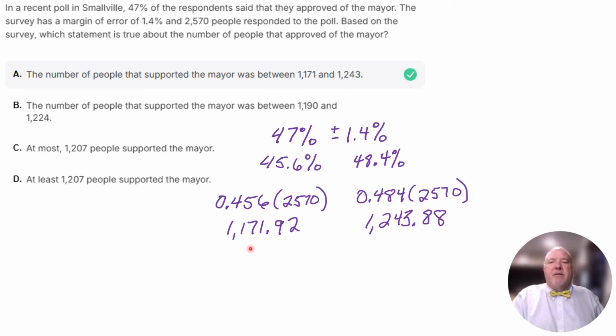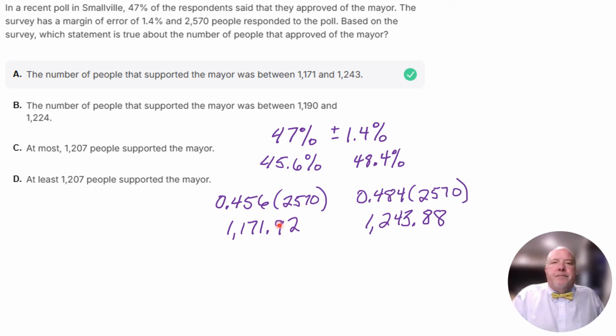And so if you look at your answers, answer A says the number of people that supported the mayor was between 1,171 and 1,243. They rounded both those down. That's fine. If you look at the other answers, B is totally different numbers. C says at most 1,207 people supported the mayor. And that's not true. At most, it was 1,243. And at least 1,207 supported the mayor. No, the least value would be 1,171.